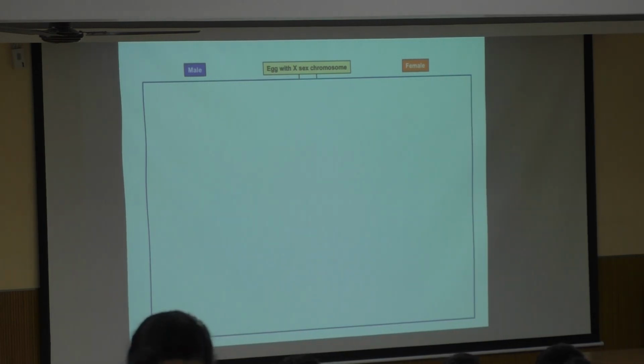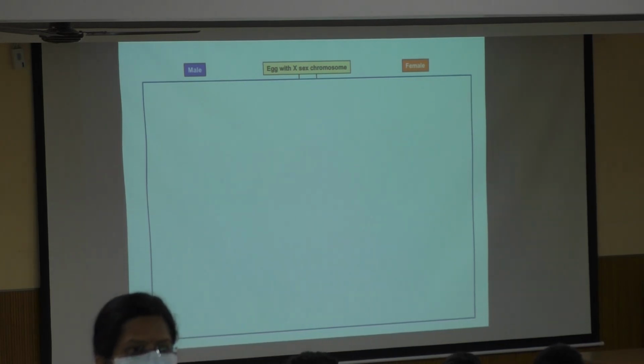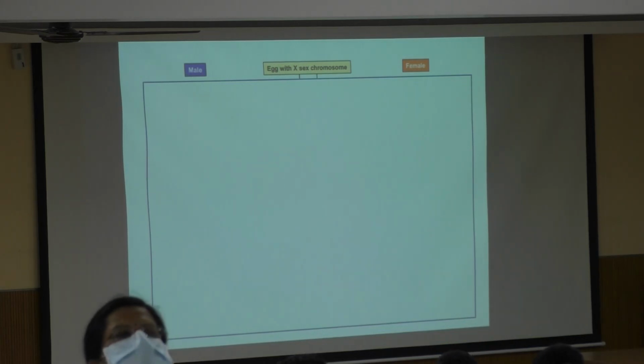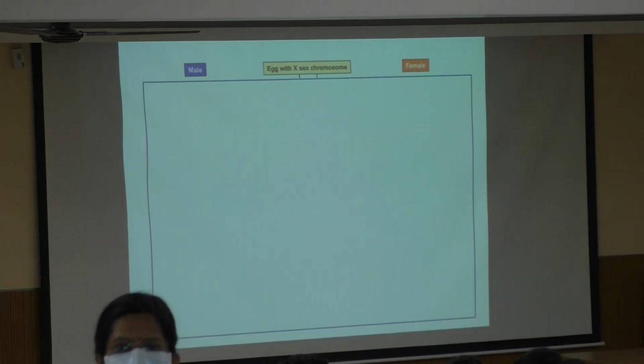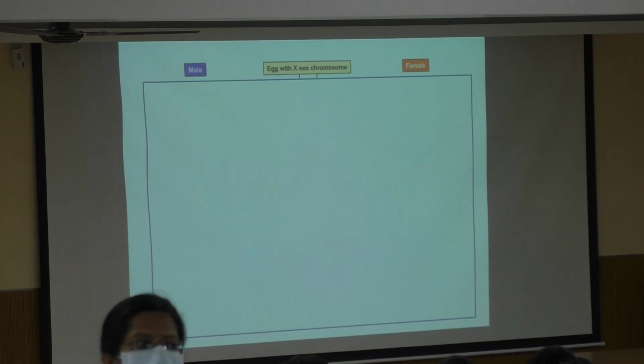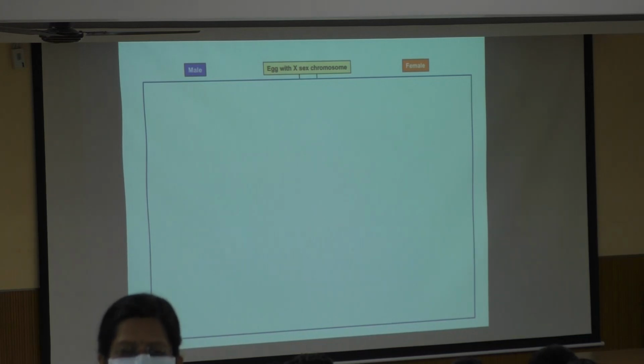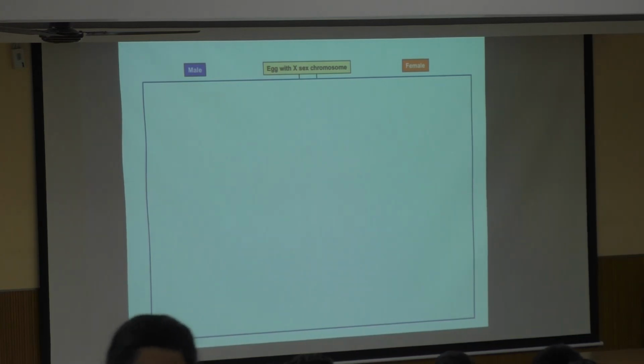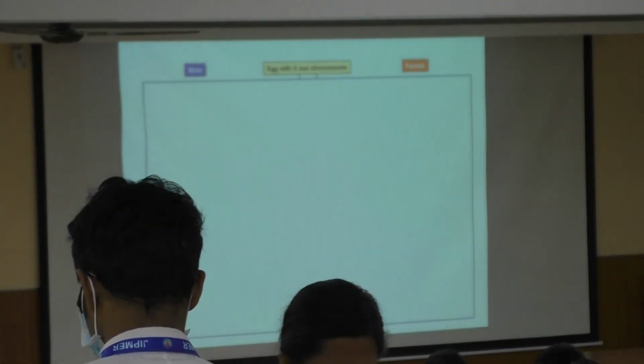Okay, so what will that do? Presence of the SRY gene or the testis determining factor, what does that do? Because of the SRY gene, what will happen? Masculinization of the fetus. So after genetic sex, next step is what? Gonadal sex. So what is the timeline of the gonadal sex? 6 to 7 weeks.